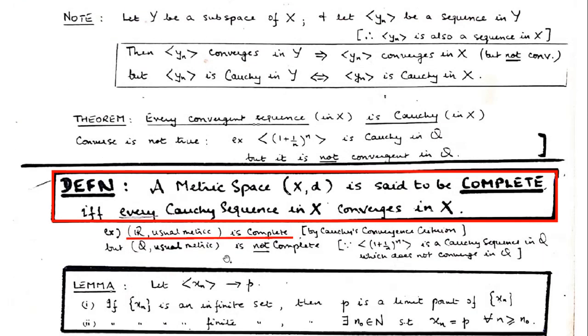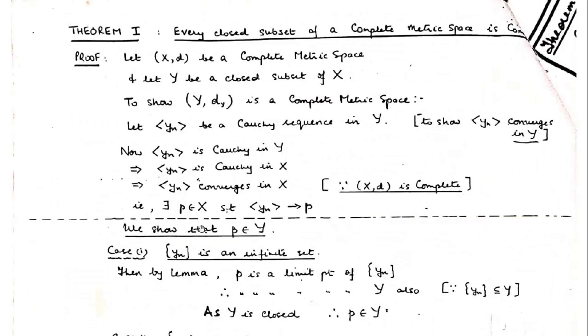This happens here in R, and all the members of the sequence are in Q also. So it's a Cauchy sequence which is not convergent in Q. That's how Q with respect to the usual metric is not a complete metric space, but R with respect to the usual metric is a complete metric space.